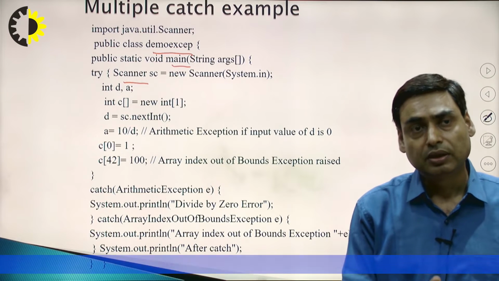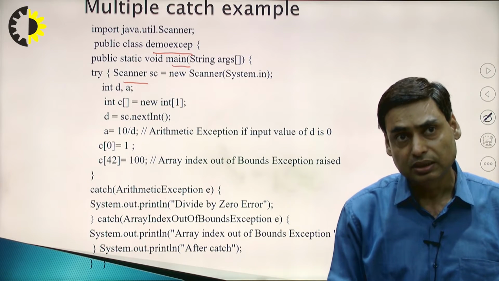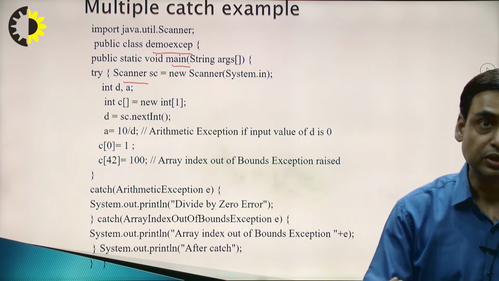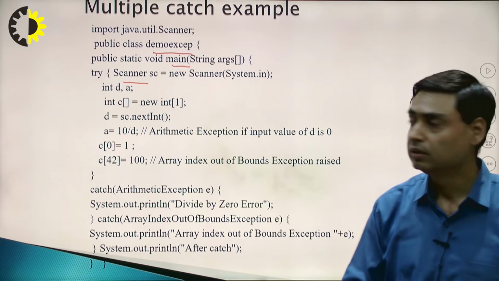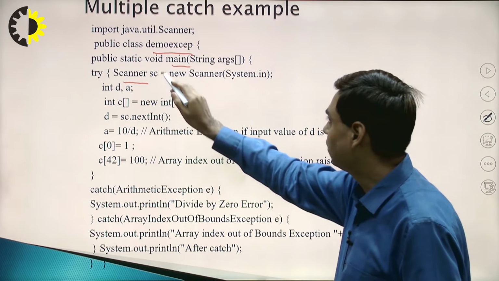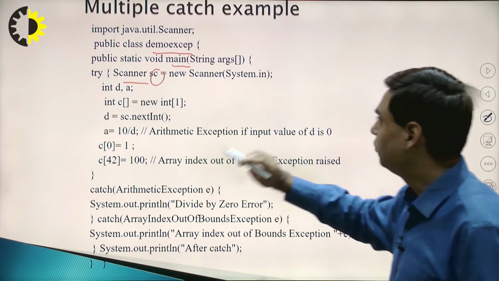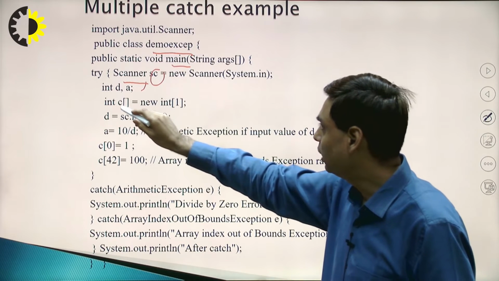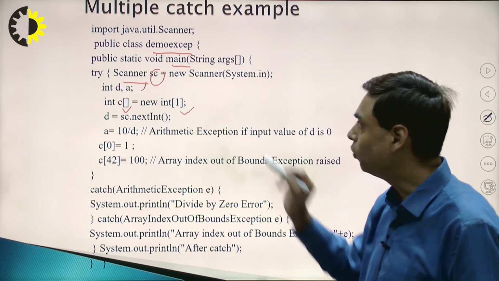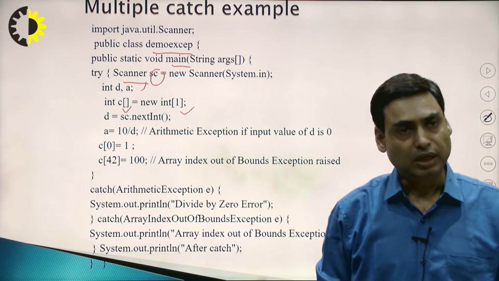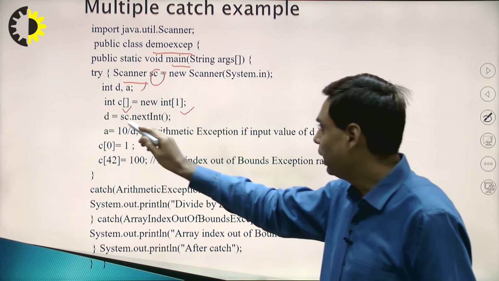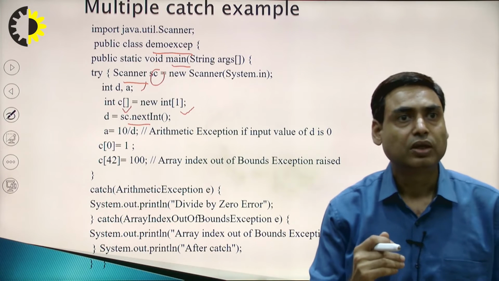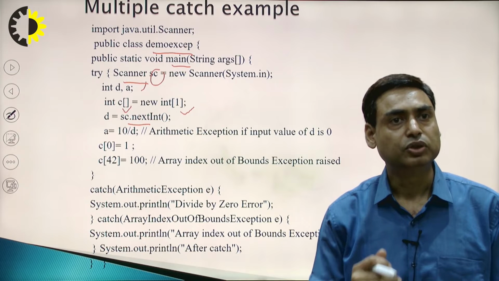In the earlier example, the value of A is fixed. In this case, we are taking the value of A from the user. To take any value from the user, we are using the Scanner class. So we are using a Scanner class, object is SC. Then we define two variables D and A. We define an array of type int and it has only one element. Now to get a value from the user, we have used sc.nextInt. So if the user gives some value, it will be stored in D.